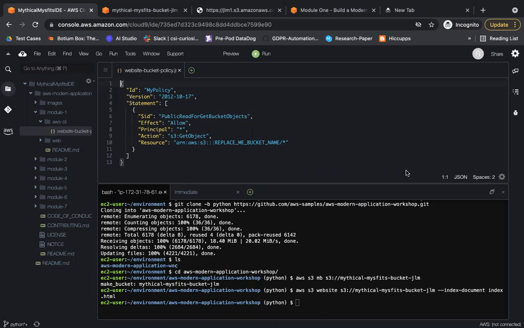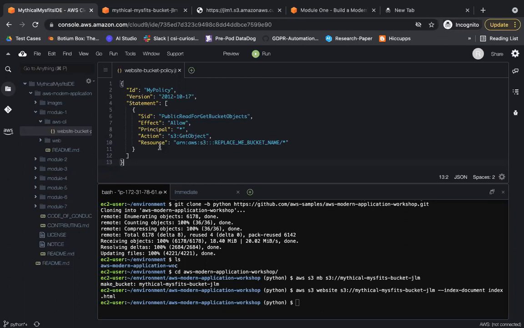For now, in the chat, I'm just adding the command, which I'll copy later. So what this policy says is public read for get bucket object. Allow, we want to allow all the objects. Remember when we were studying about IAM, we talked about principal. So what is principal? It's like the doer who wants to perform the action. So it could be a user or entity. Action, what we are trying to perform, is get object, and resource is your ARN.